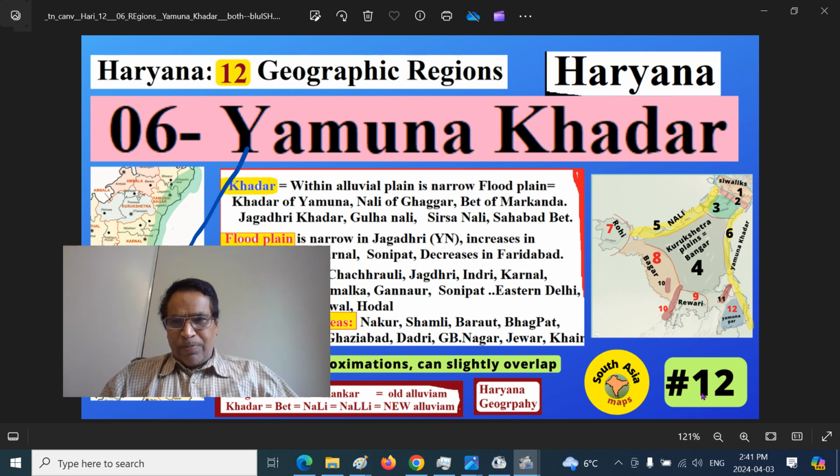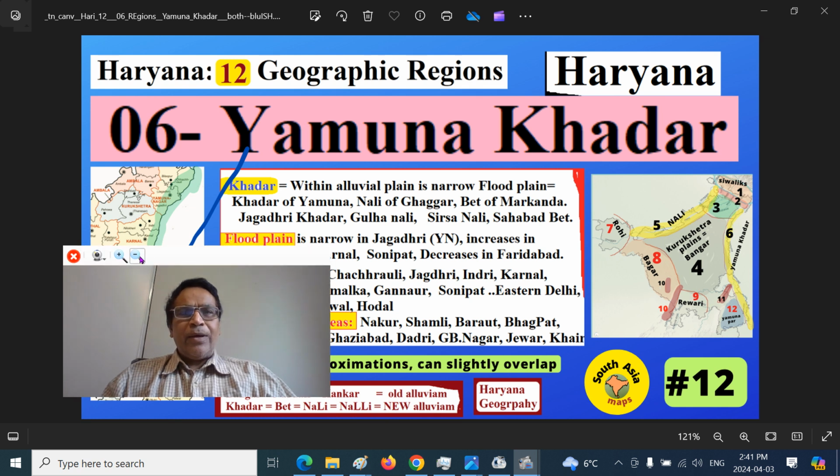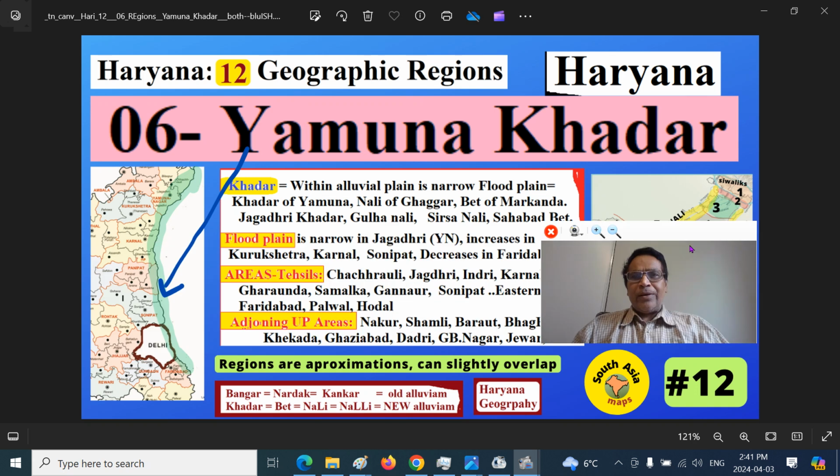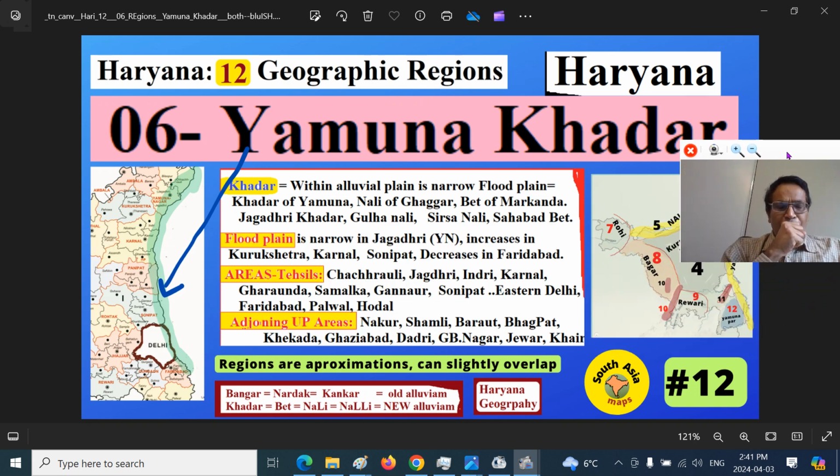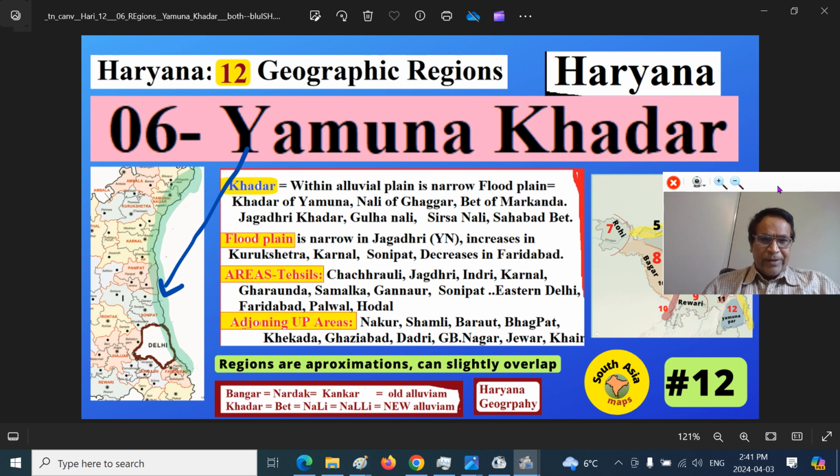We are continuing our Haryana series. This is part 12. Previously we identified around 12 geographic, physiographic regions. You can see all these 12 here. We are talking about this particular part, the Yamuna Khadar region. See here Delhi and the Yamuna river. I have shown this in a greenish blob color adjoining the Yamuna river. The Yamuna Khadar region we are discussing today.